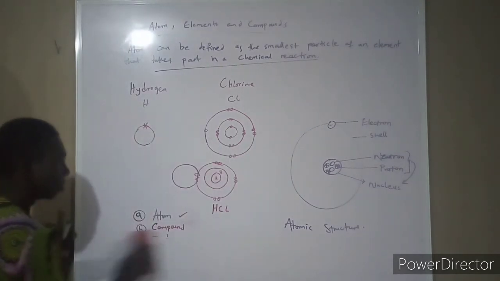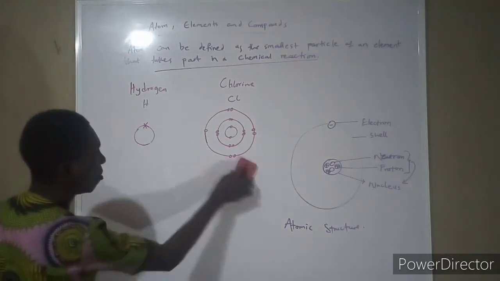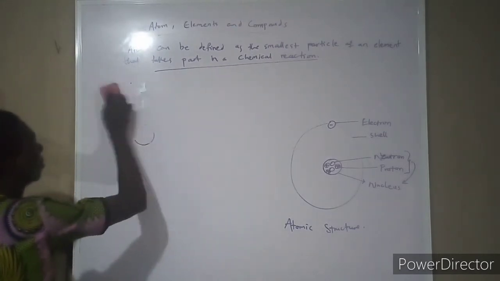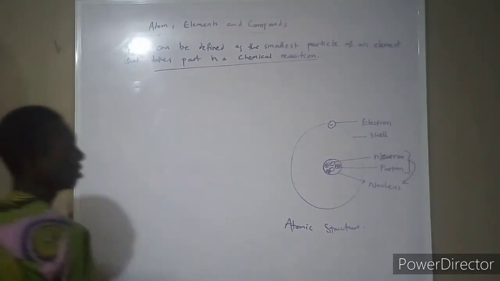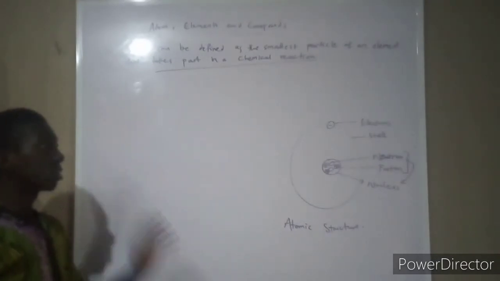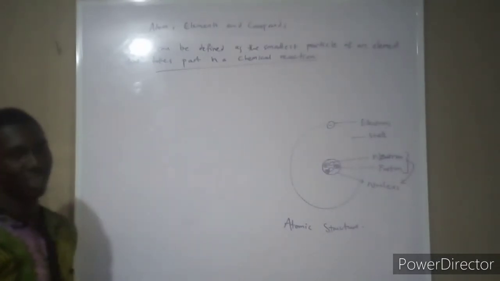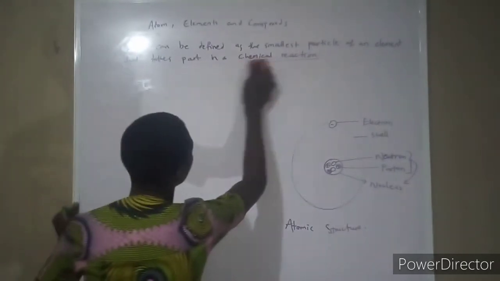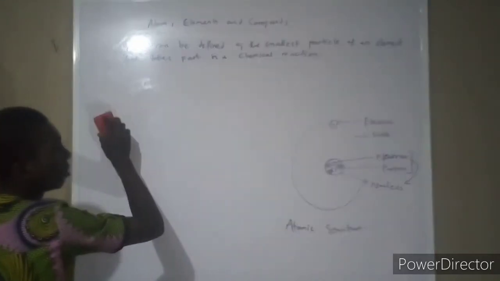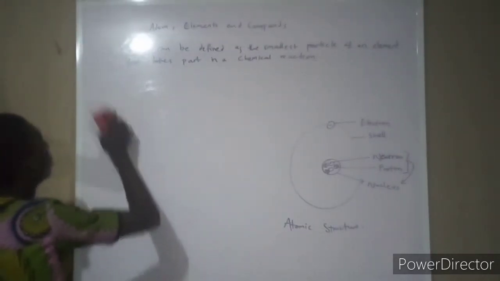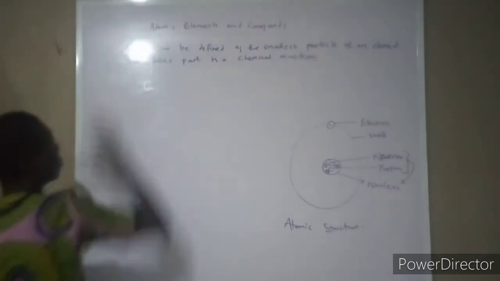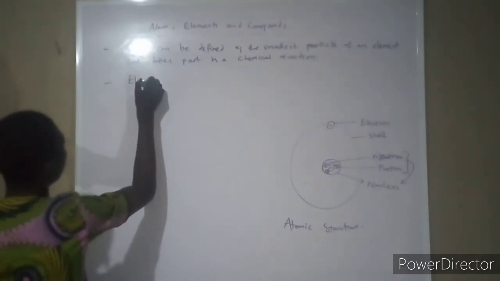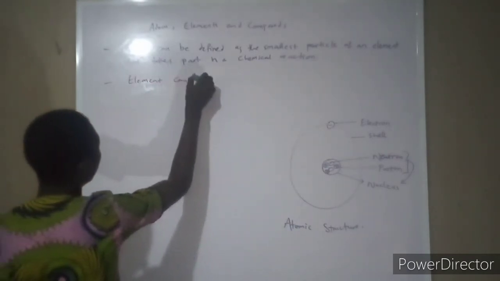So an atom is actually the smallest particle of elements. And when this came out, actually, it was when John Dalton did his research, and there was nothing like subparticles, which are the electron, neutron, and proton. So the major part of an atom that is in the chemical reaction is what? Is the electron. Is the what? Is the electron. So that's that about that. So now let's move on to elements. Now, what is an element? What is an element?